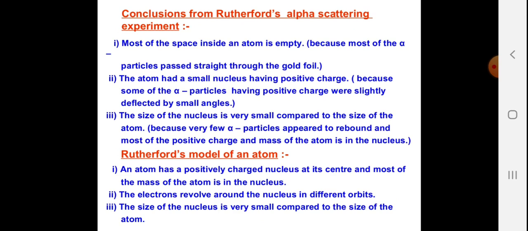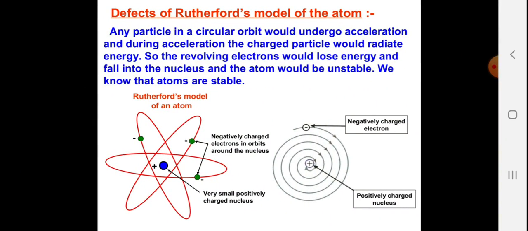Rutherford's model of an atom. An atom has a positively charged nucleus at its center, and most of the mass of the atom is in the nucleus. The electrons revolve around the nucleus in different orbits. The size of the nucleus is very small compared to the size of an atom. Defects of Rutherford's model of an atom. Any particle in circular orbit would undergo an acceleration, and during acceleration the charged particle would radiate energy. So a revolving electron would lose energy and fall into the nucleus. An atom would be unstable, but this does not happen. So we know that atoms are stable.